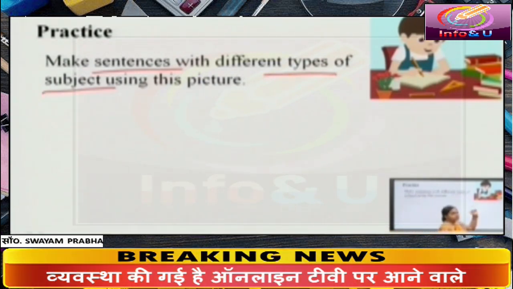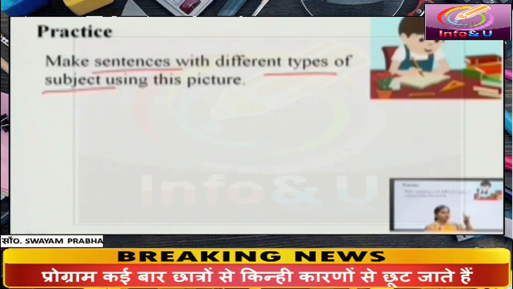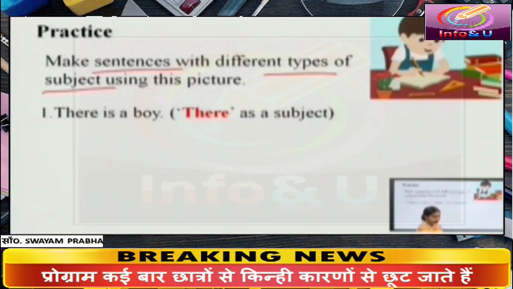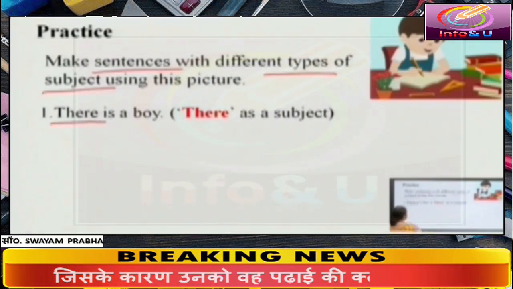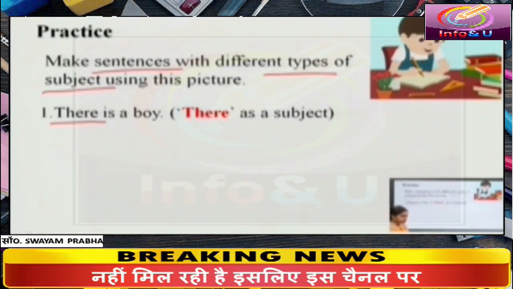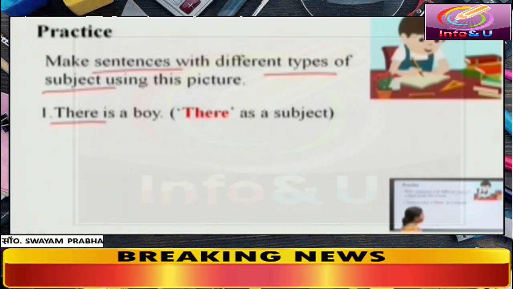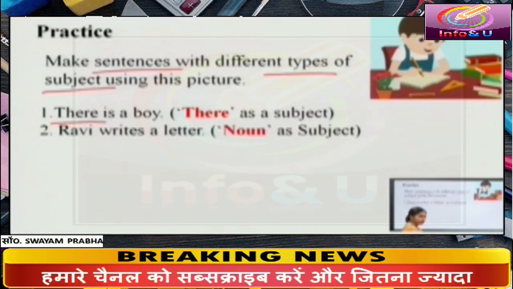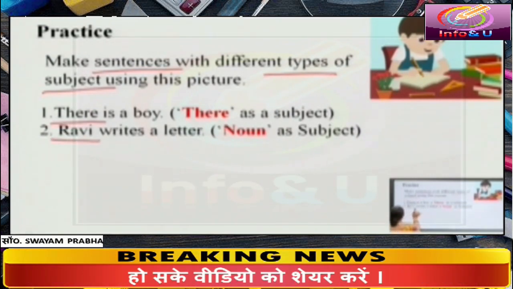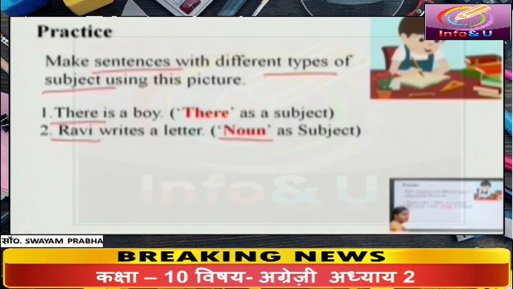What do you see in this picture? There is a boy. You will say, there is a boy. There is used as subject in this sentence. If we call this boy Ravi, what will you say? What does Ravi do? Ravi writes a letter. Here we have subject as noun. Noun is used as the subject of this sentence.